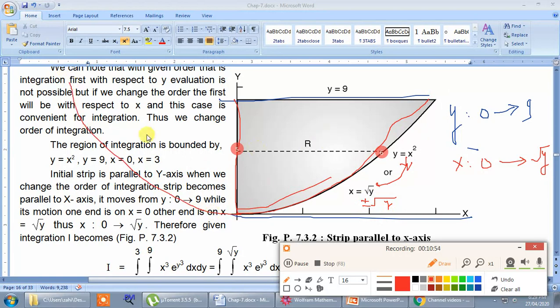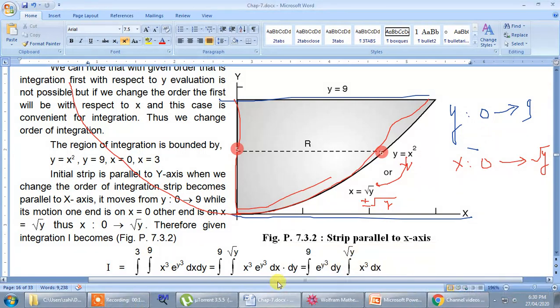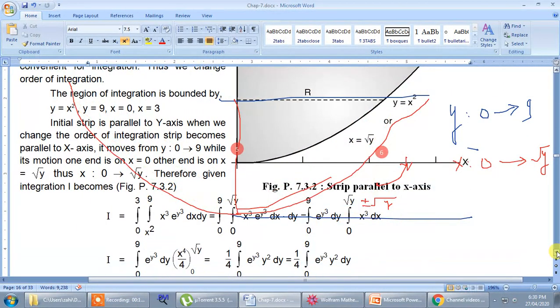If this region could be here, I would have selected minus root y. Here we have the region, therefore it is the plus root y part of the curve. So x equal to plus root y. Therefore the new integration limits become y equal to 0 to 9, which is the outer integration limit, and x equal to 0 to root y, which is the inner integration limit. With those limits we are going to integrate. You can see here integration from 0 to 9 and integration from 0 to root y, x cube e raised to y cube.